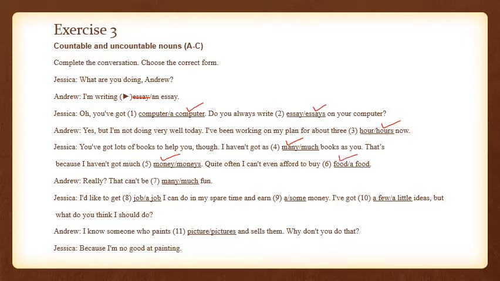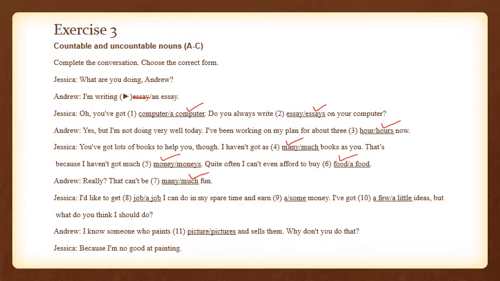"Andrew, really? That can't be much fun." Fun is also measured in quantifiable terms: a lot of fun, some fun, much fun. So fun is also uncountable.